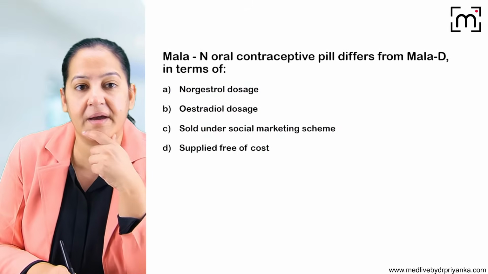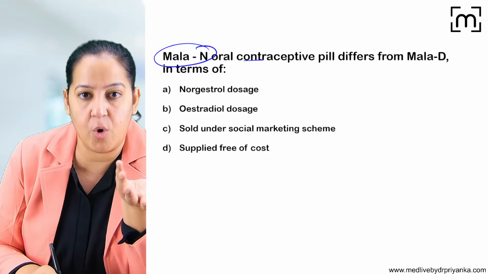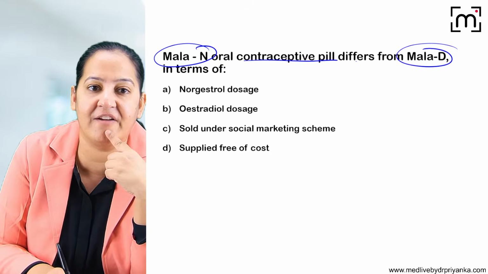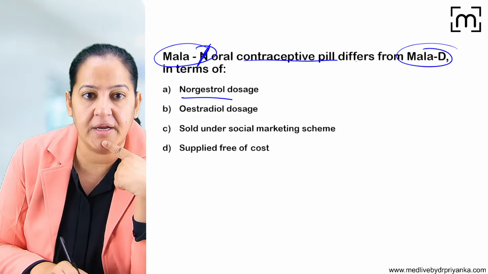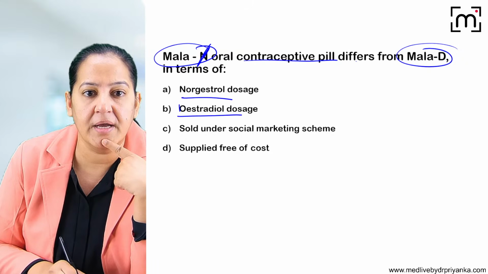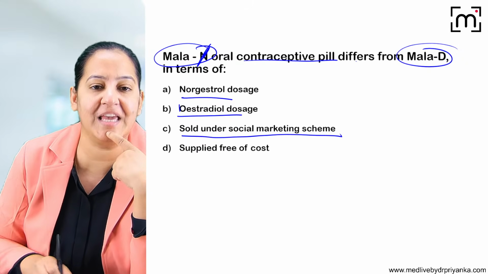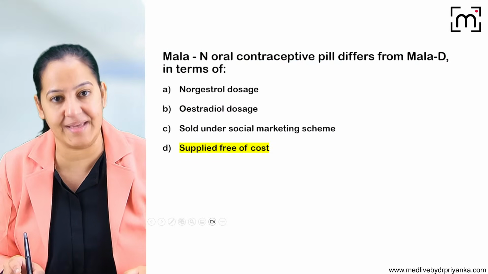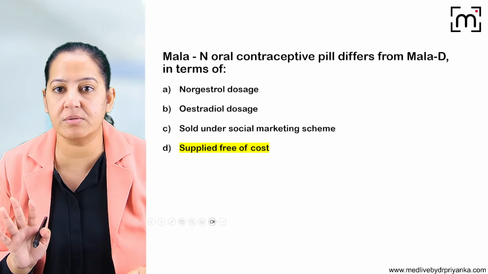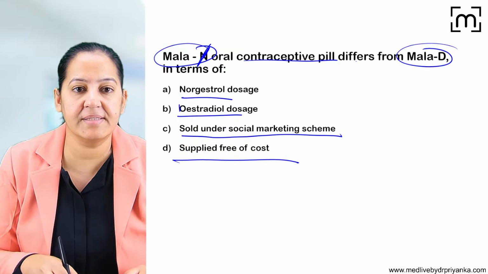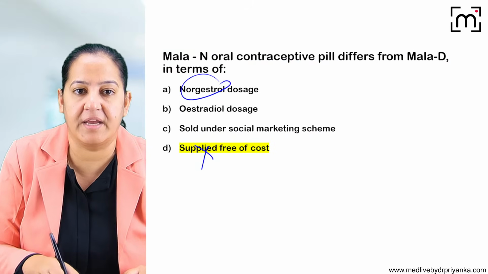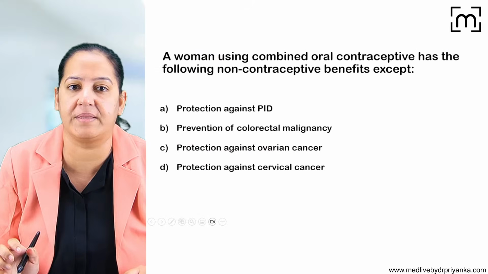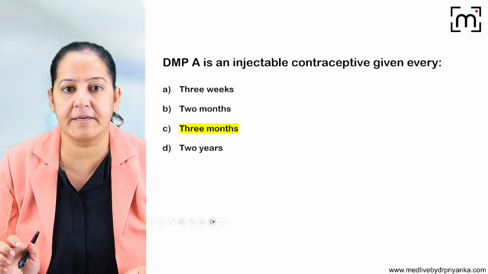Okay, can you tell me, Mala N, which is one of the oral contraceptives, differs from Mala D in terms of what? Mala N contains what? N for what? It contains norgestrel, it contains estradiol, it is sold under the social marketing scheme, or it is supplied free of cost. So what is the difference between Mala N and Mala D? I guess everyone knows. Answer should be A. It is not D. It is the norgestrel. N for norgestrel, D for desogestrel. That is the main difference between them.